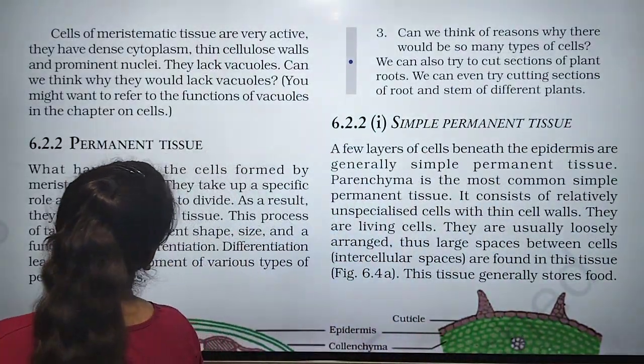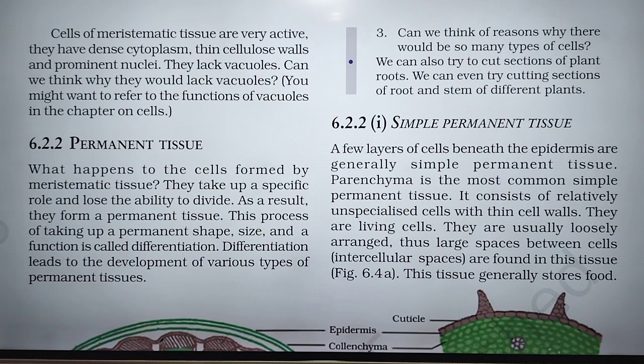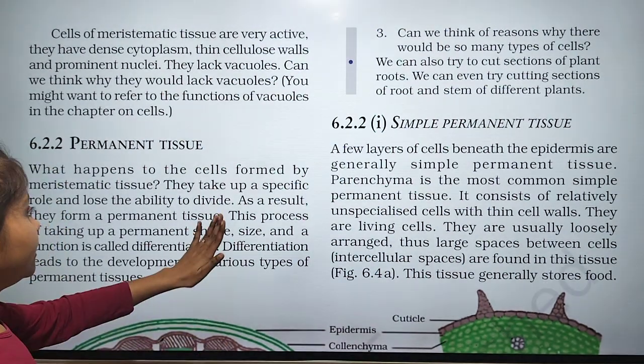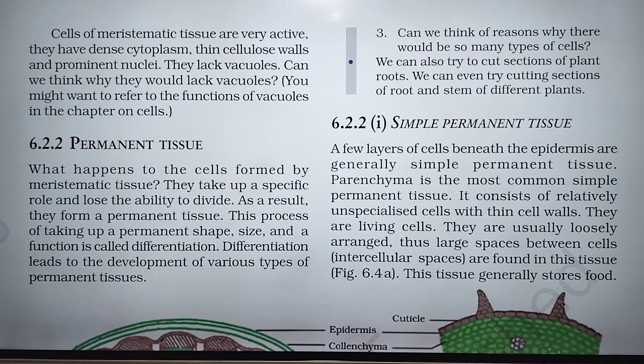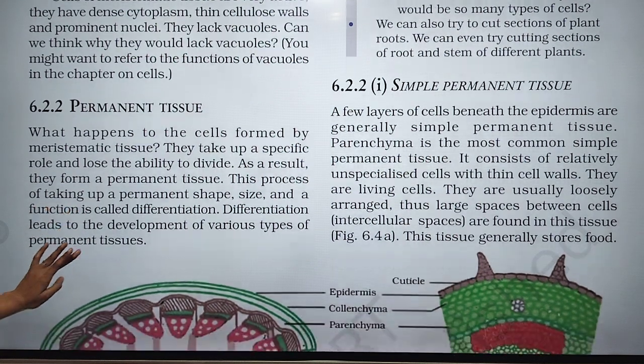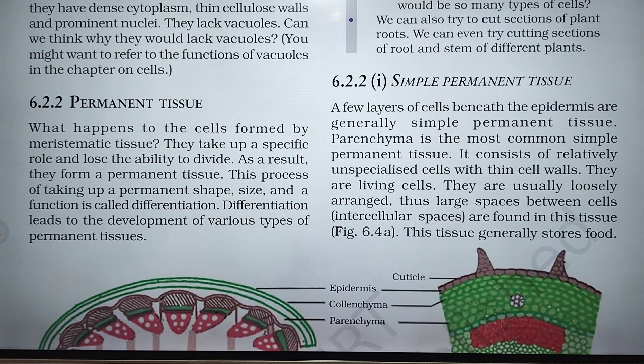They take up a specific role and lose the ability to divide, and as a result, they form a permanent tissue. This process of taking up a permanent shape, size and function is called differentiation.